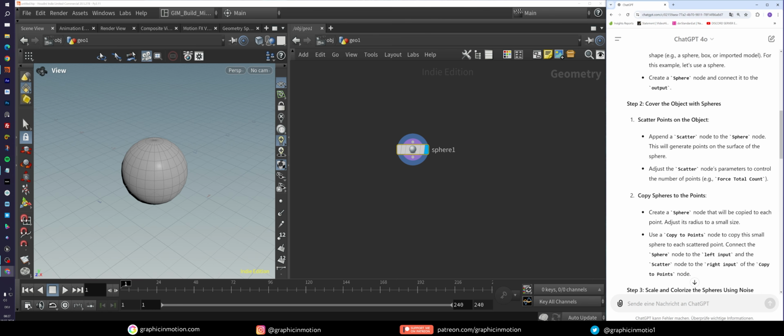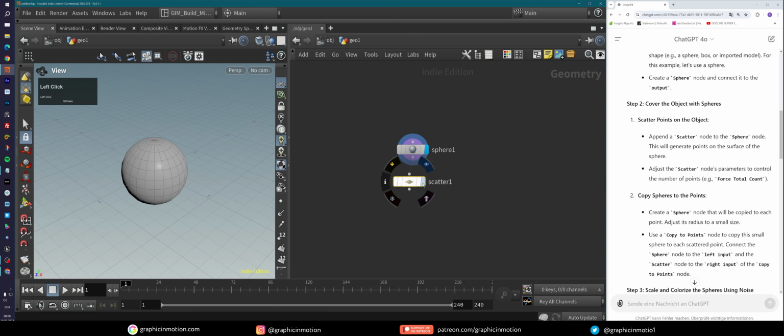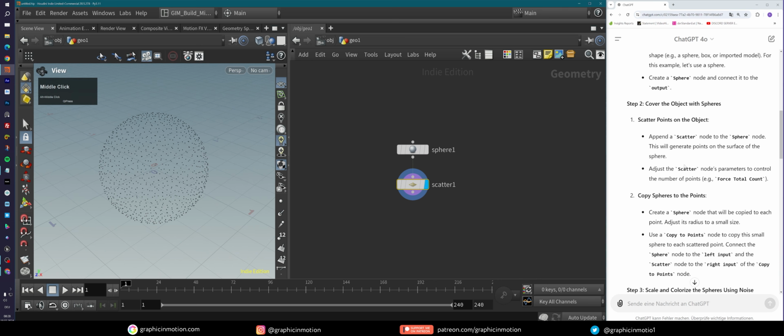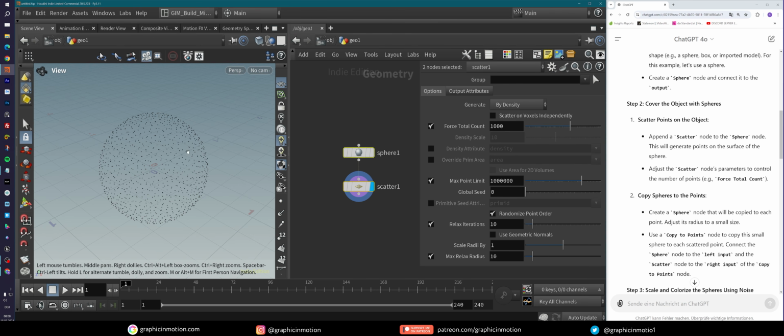Now, cover the object with spheres. Append a scatter node to the sphere node. So let's do that, a scatter node. Okay, so we have some points scattered on our sphere. Adjust the scatter node parameters and control the number of points. For example, the force total count. So if I press P here to reveal my parameters, then I have the force total count and I can change that now. But I will leave it at 1000 for now. That's fine.